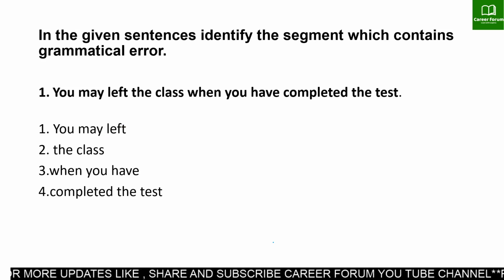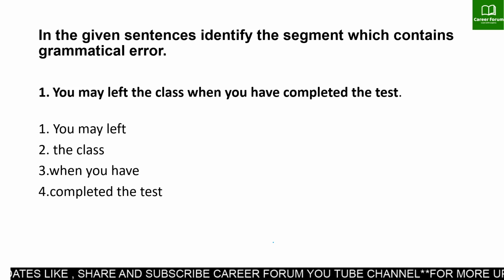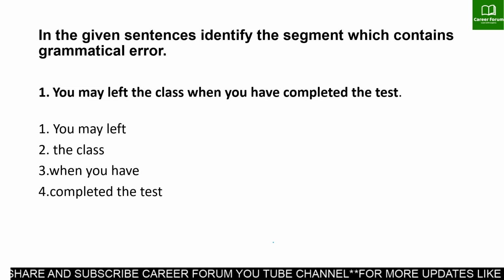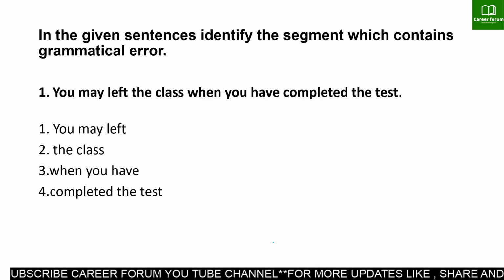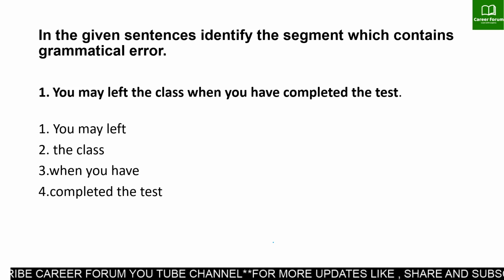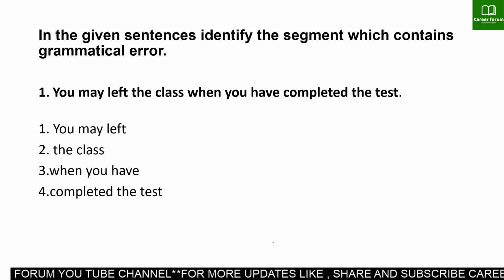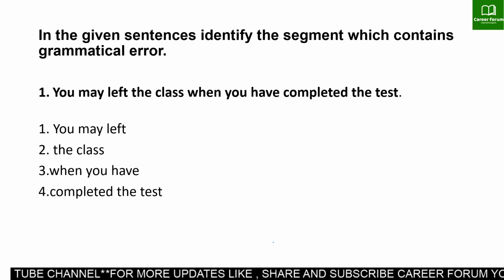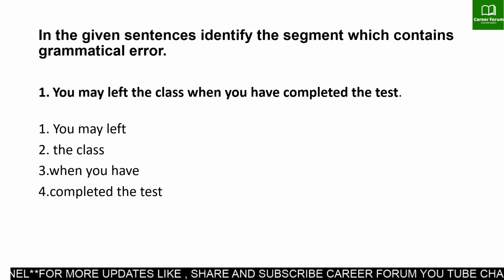And here we have the first question and the direction. So let us first read the direction. The direction says, in the given sentences, identify the segment which contains grammatical error. Here you have been given a sentence which is divided into 4 parts, and the examiner will ask you to find error in any one of these 4 parts.